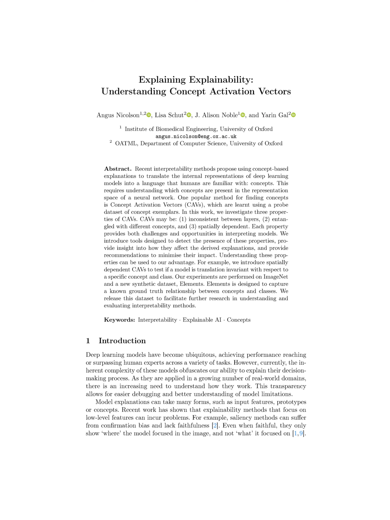Practically, CAVs offer a more intuitive and human-interpretable way of explaining model decisions, which is crucial for real-world applications where transparency and interpretability are essential. By focusing on high-level concepts, CAVs can help in debugging models, understanding their limitations, and improving model performance.